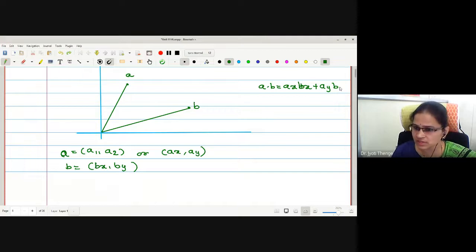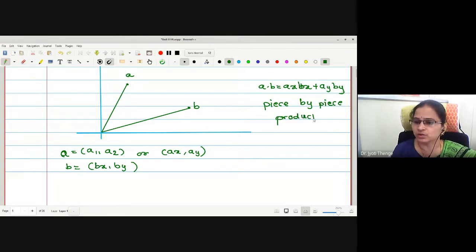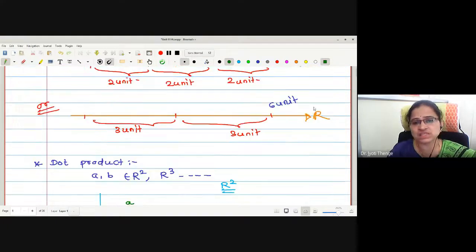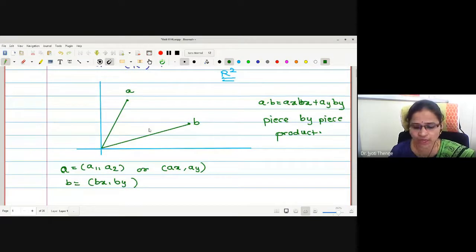This is actually called the piece by piece product. Does anyone know the reason how it is defined? To define this, we use the same concept. Let me tell you how the same concept is used. To find the product, we take the multiplication of the coordinates or components of the vector in one direction, and the directions we choose are the x direction and the y direction.